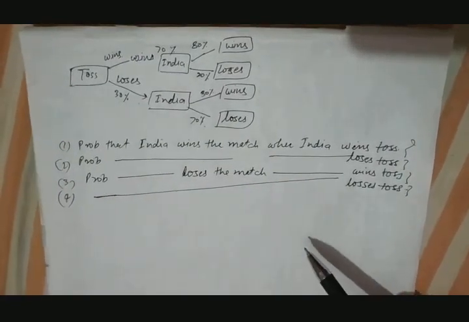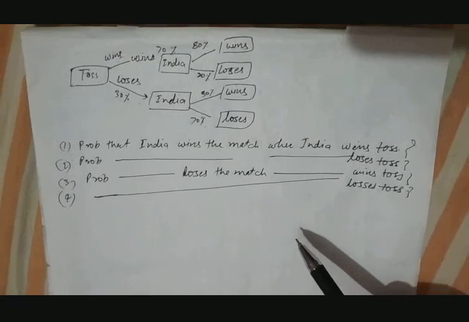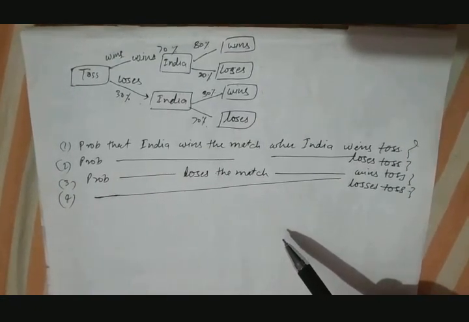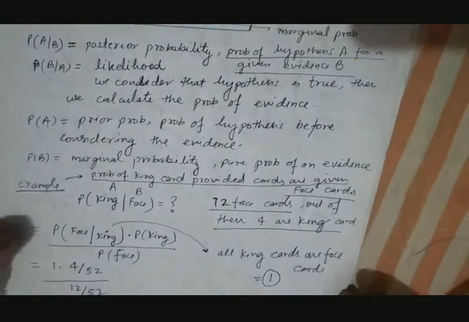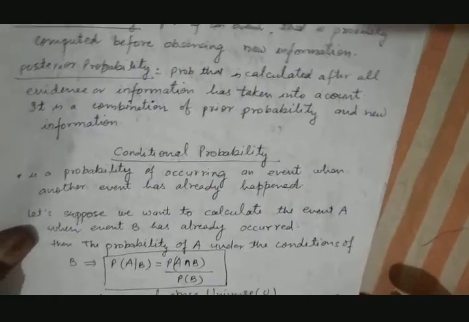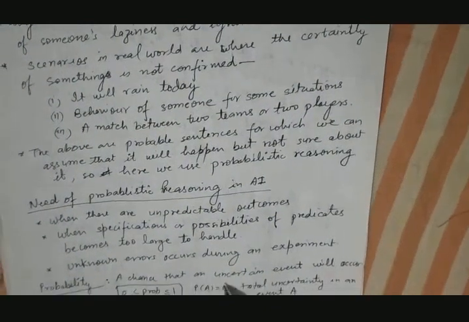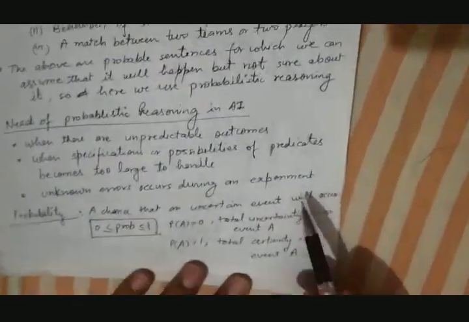Now we will discuss Bayes theorem. Before discussing Bayes theorem, we will discuss some important terms. What are these important terms? First is, what is probability? We already know that it is a chance that an uncertain event will occur.